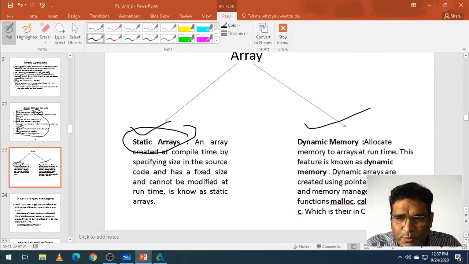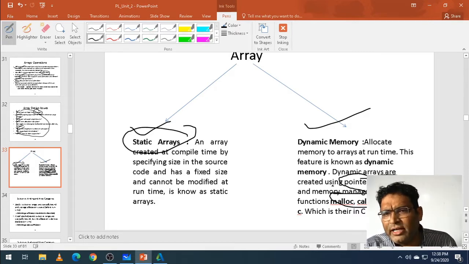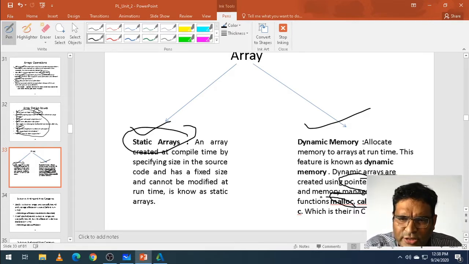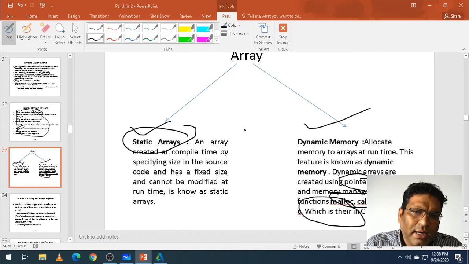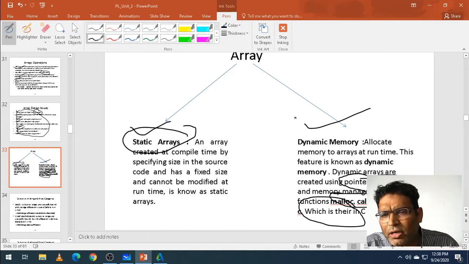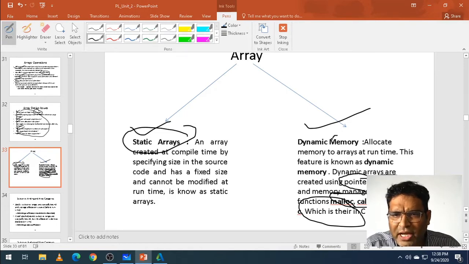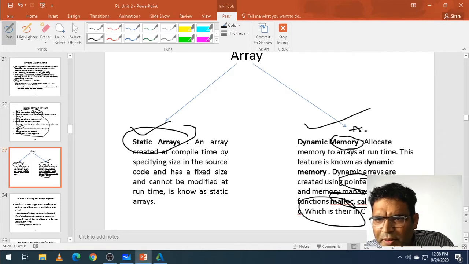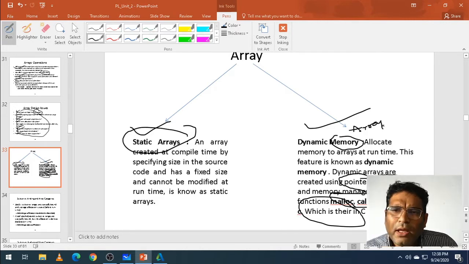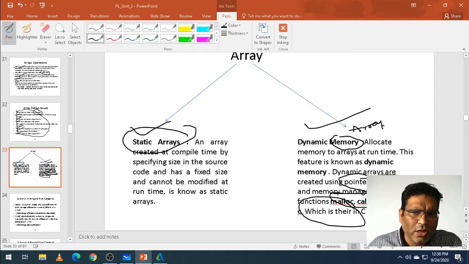Dynamic arrays are created using pointers, with memory allocation functions like malloc, calloc, and realloc, which you are going to see in data structures and C++. But we can say a dynamic array allocates memory at runtime, and this can be created with the help of malloc, calloc, and realloc.